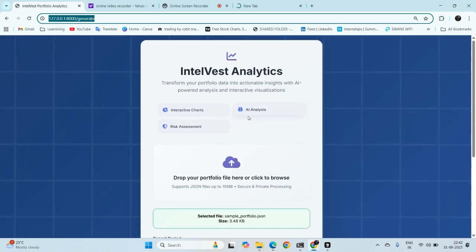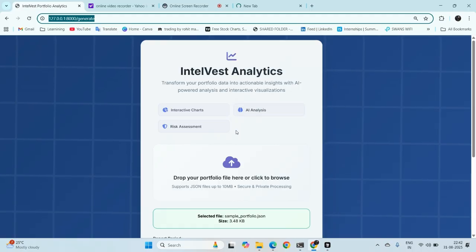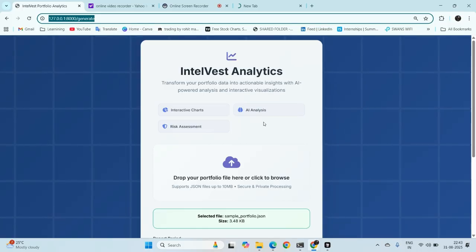So I'll start with the basics. I have an automated portfolio analysis with AI powered insights. How I'm doing it is real time news analysis plus financial data that is coming from Yahoo Finance plus AI commentary that is generated with generative AI models, especially the OpenAI GPT-4o model that I'm using. Why I'm doing this is to eliminate the manual research and provide forward-looking outlooks.